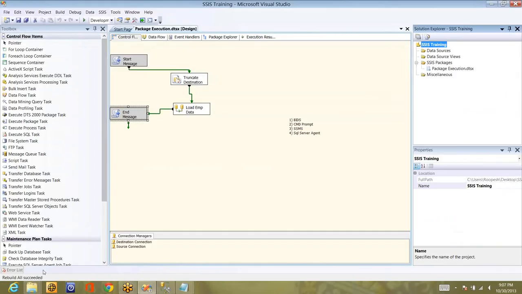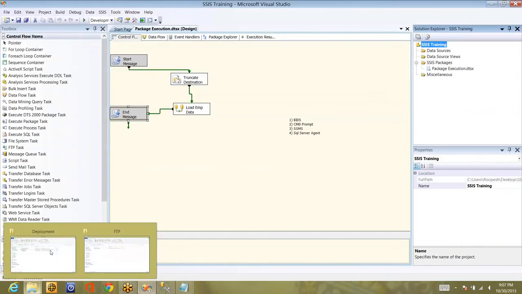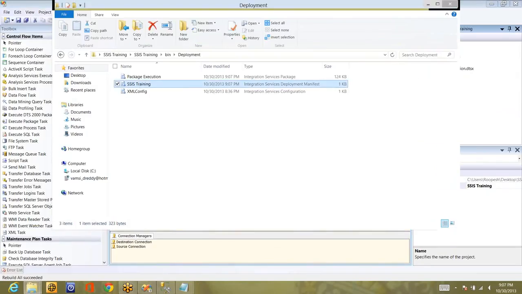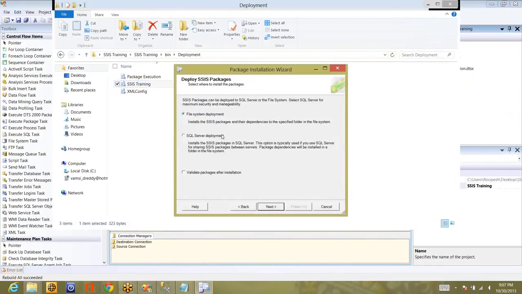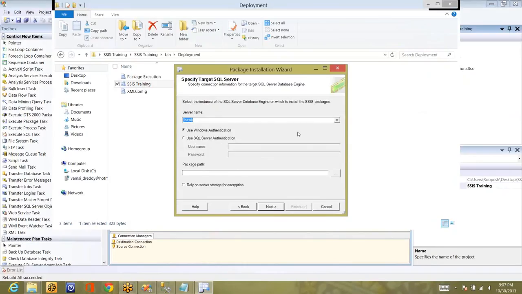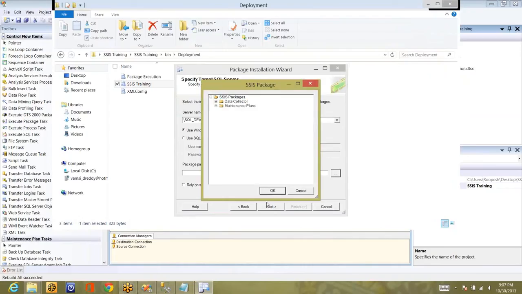Let me go to the folder where I have the deployment part and let me install it again. Yes. Click on next. SQL Server deployment. Click on next. SQL dev. Let me install the package. Let me select the path.